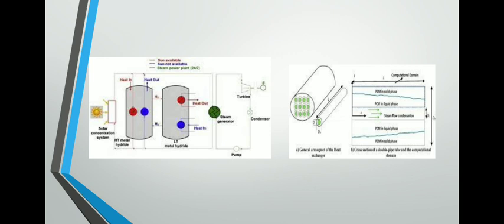Here we can also see the general arrangement of the heat exchanger. Here we can see a cylindrical metal tube surrounded by molecules. Here also we can see the cross section of the double pipe tube and the computational domain. The computational domain is filled with PCM in solid phase and PCM in liquid phase, and also we can see the steam flow condensation, and again the graph repeats from the liquid to solid state.